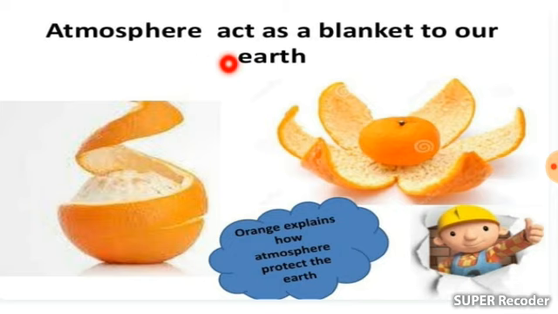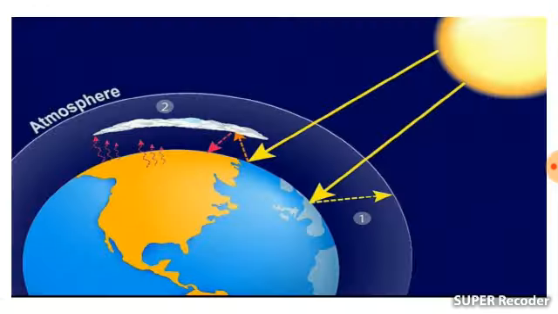In easy wording, you can say that atmosphere is the cover of earth. Atmosphere acts as a blanket to our earth. Atmosphere protects our earth, right?